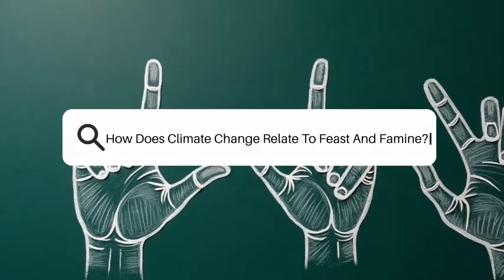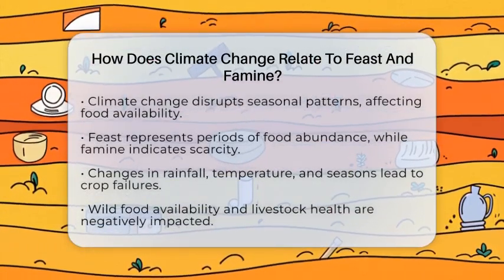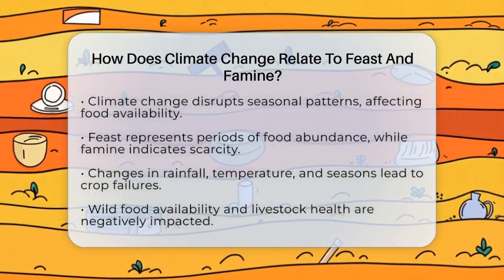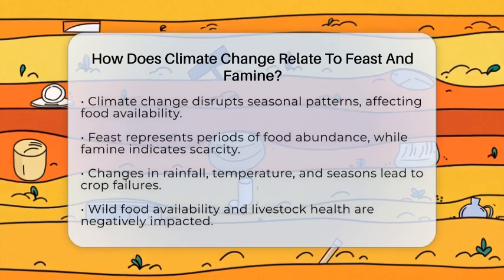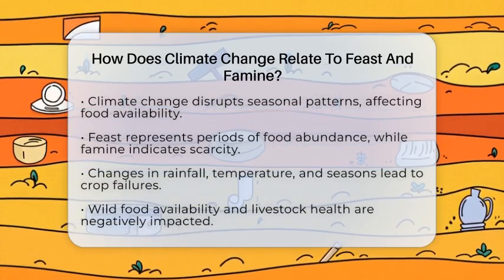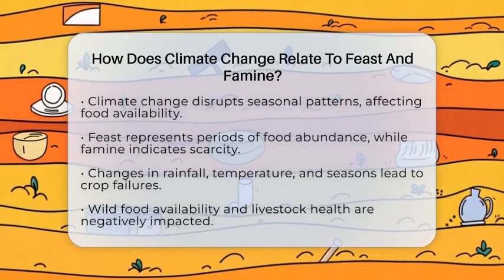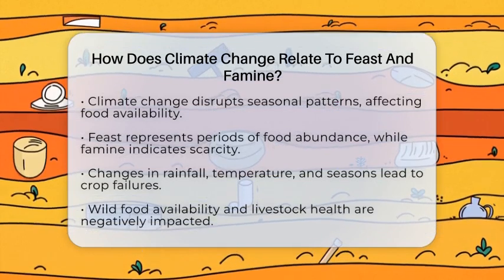How does climate change relate to feast and famine? Imagine a world where the seasons no longer follow their usual patterns. This is the reality many communities face today due to climate change. It significantly affects food availability, leading to cycles of feast and famine. Feast refers to times of food abundance, while famine indicates periods of scarcity.